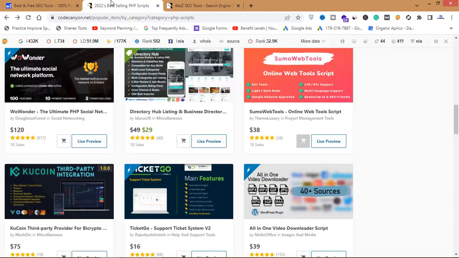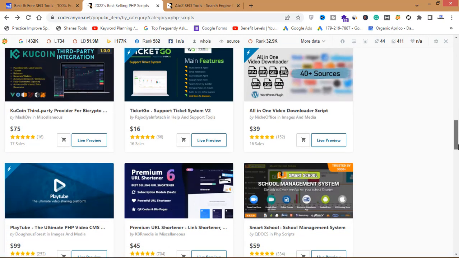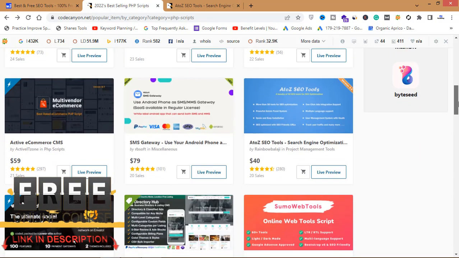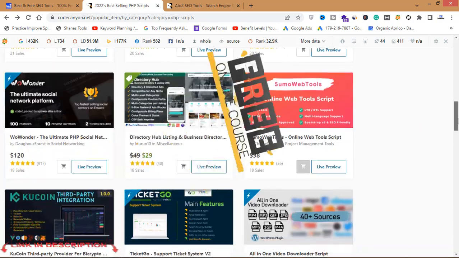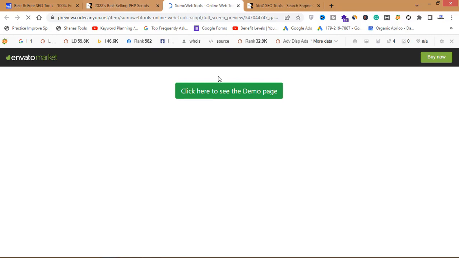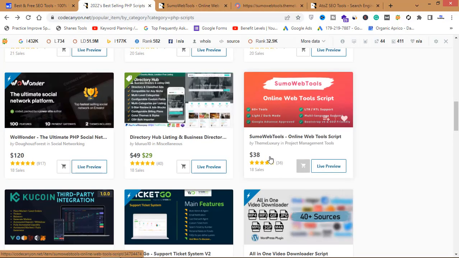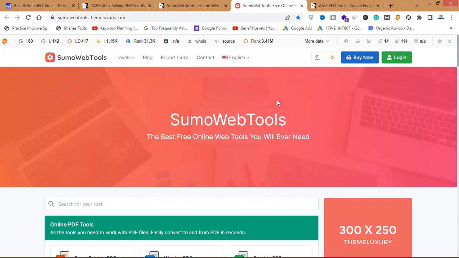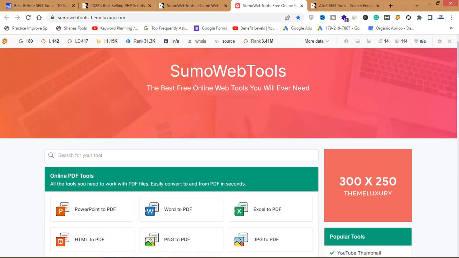You have to go to Code Canyon and search for a tool. Most of the tools cost around $20 to $60 or $70. You can just buy it for $40. This is Sumo Web Tools, online web tools. Here are 60 plus tools, so you can click on this and buy this tool. It will cost you around $38, and then your domain and hosting cost around $40 to $60. So it will be a good investment, and a good passive income in the long run.